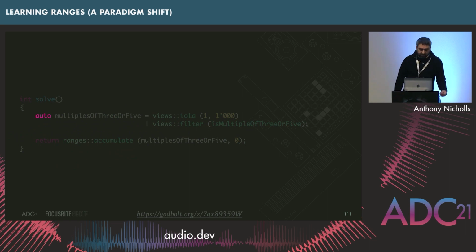Let's just look at this. So we've got auto here. I said you just want to create them or throw them away. Note that it's non-const, and that's because it's going to hold some state. So when we use it in accumulate, that's going to iterate through that range, and it's going to change state in that view. So it's really important, just like your iterators, that it's not going to be something that's const.